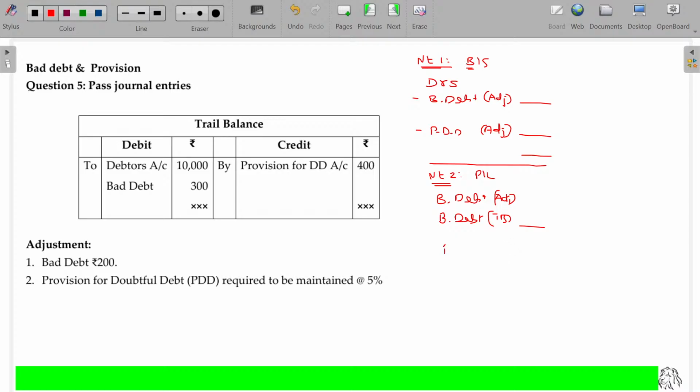So for that, we have to create the PDD for the next year's requirement, which is usually given in the adjustment. This is the overall fund we need, and minus what? If we already have any PDD in the trial balance, opening already, then you can subtract this. Whatever balance you get, verify whether it's a plus or minus. If it is plus, you have a shortage, so by debiting the P&L account you can create it further. If it is minus, you have a surplus, so you can credit the P&L. Right. Let's see. Bad debt in adjustment 300.